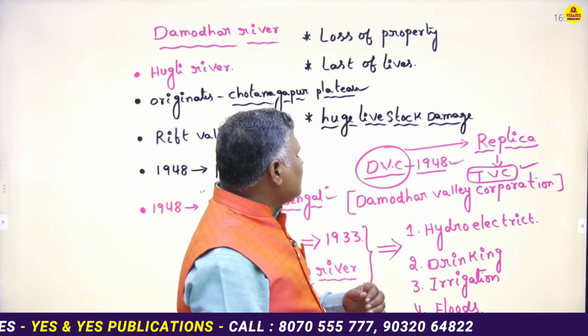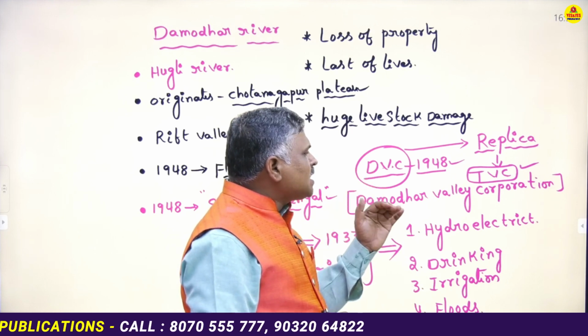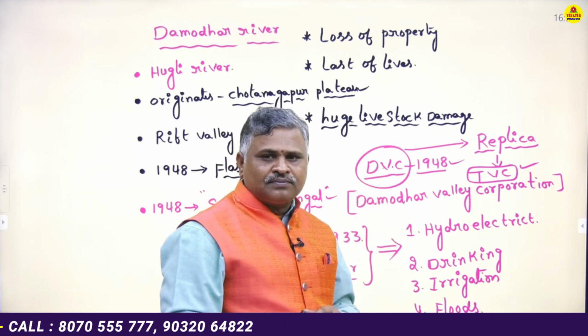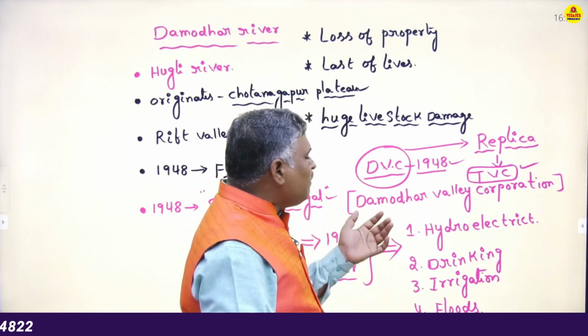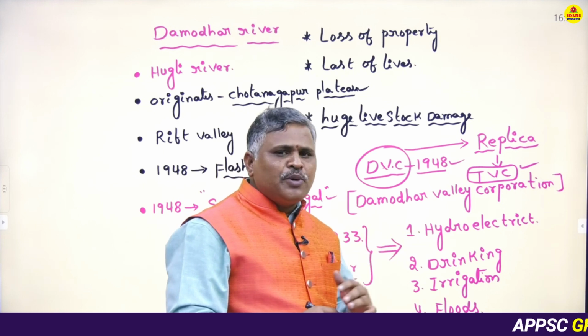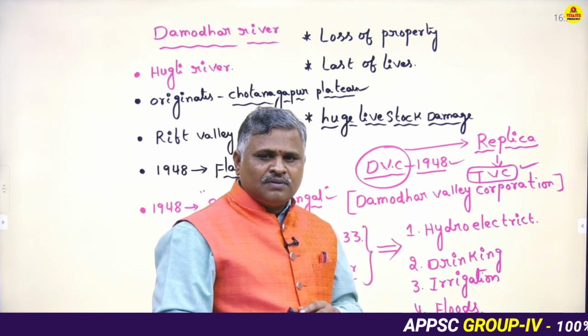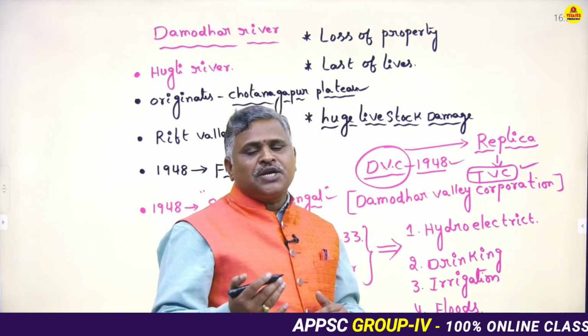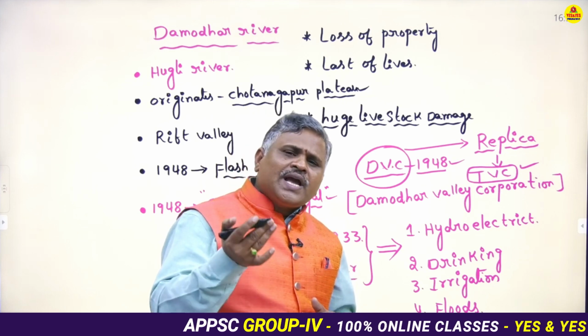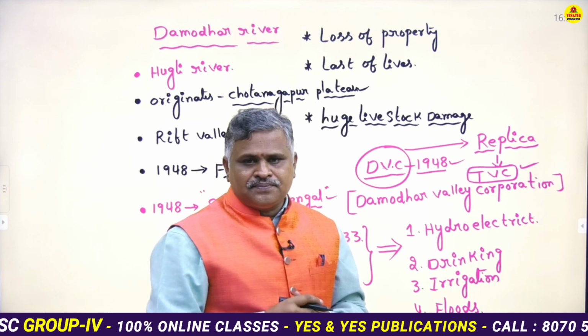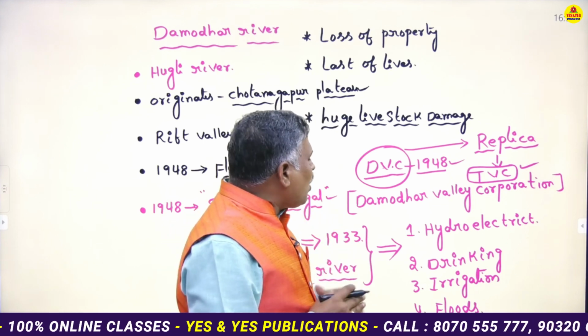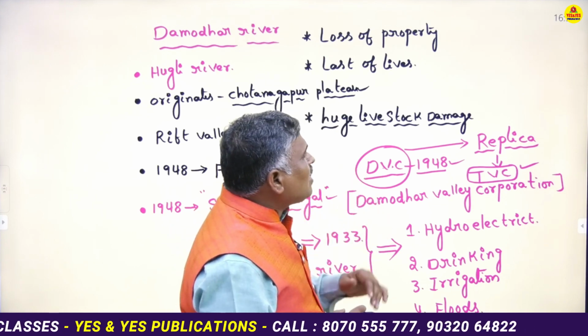Sir, next one, the Damodar Valley Corporation was set up in 1948, built across the Damodar and its tributaries. Damodar Valley Corporation is the first river valley project in Indian territory. What are the main objectives of Damodar Valley Corporation?